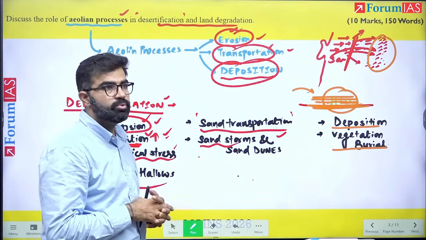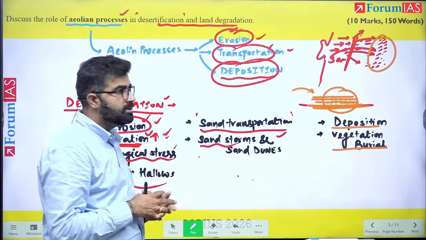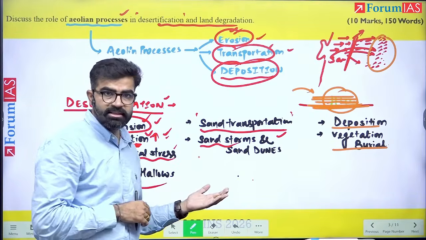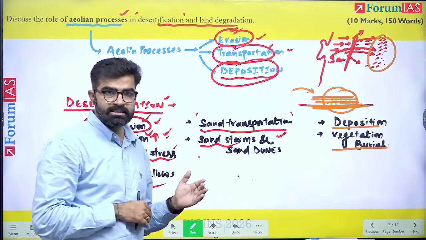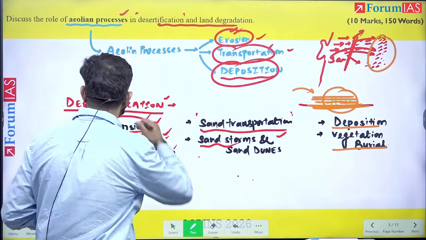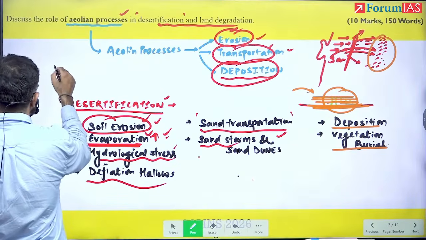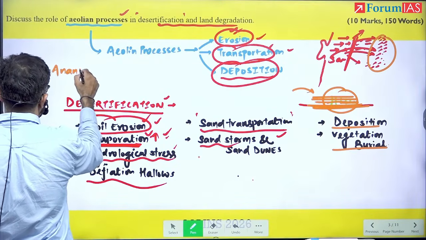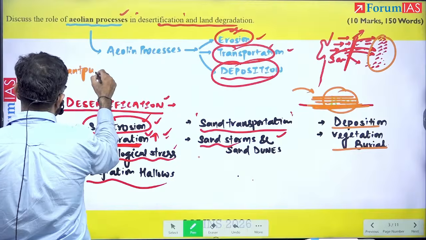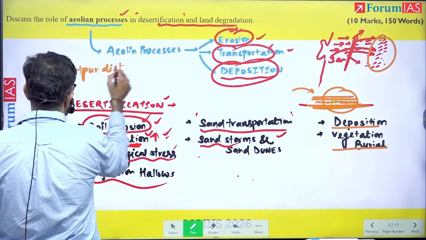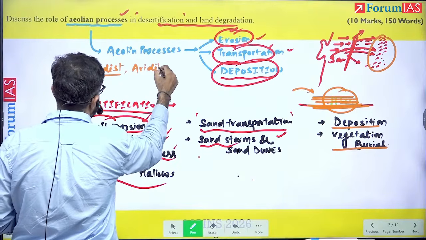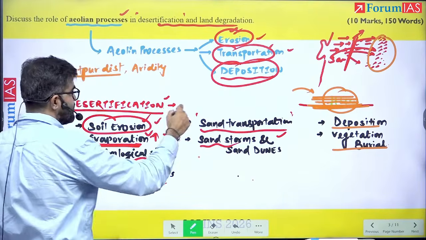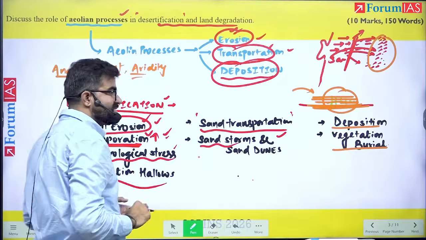If you want to give an India-specific example, you can put in the example of the Thar desert and its behavior. Also, a very important example that you can take here is Anantapur district of Andhra Pradesh. This Anantapur district is known for its aridity, and desertification is also extending here.